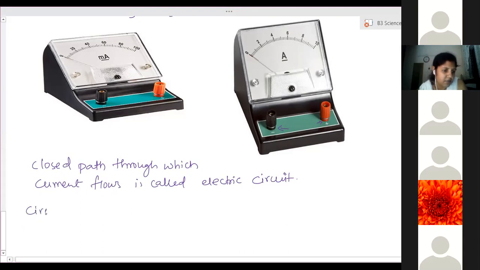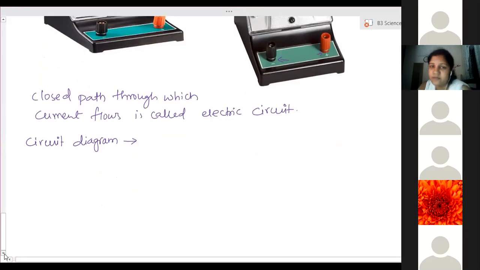Circuit diagram. What do you mean by circuit diagram? Ma'am, when we use symbols to represent different things in a circuit.